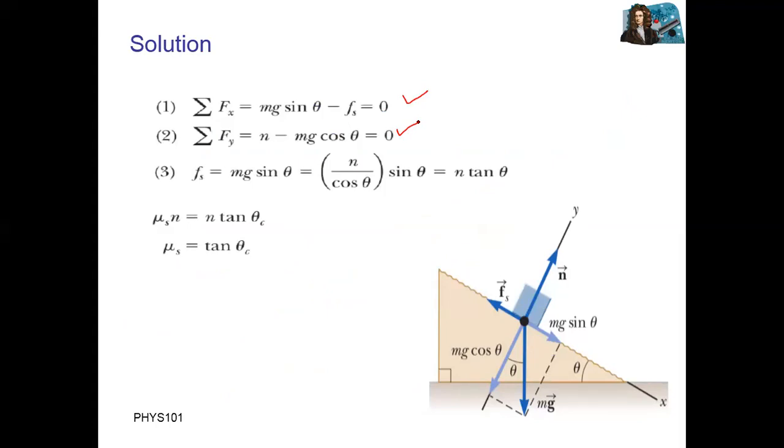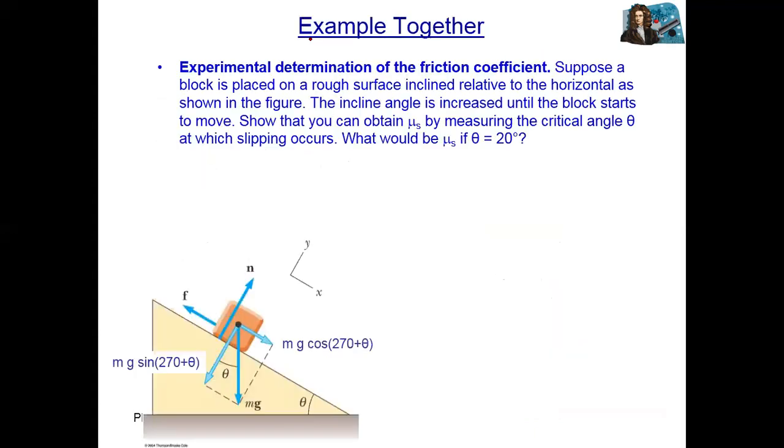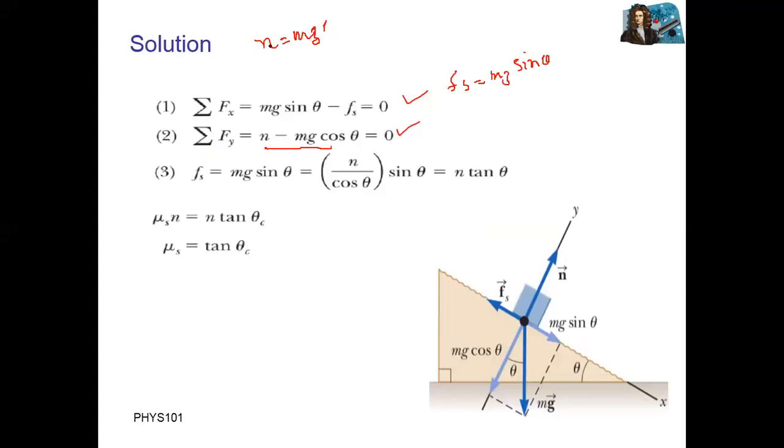Now, what is the third one? From the first equation, we have fs equal to mg into sine theta. From the second equation, n minus mg cosine theta, so n is equal to mg into cosine theta.